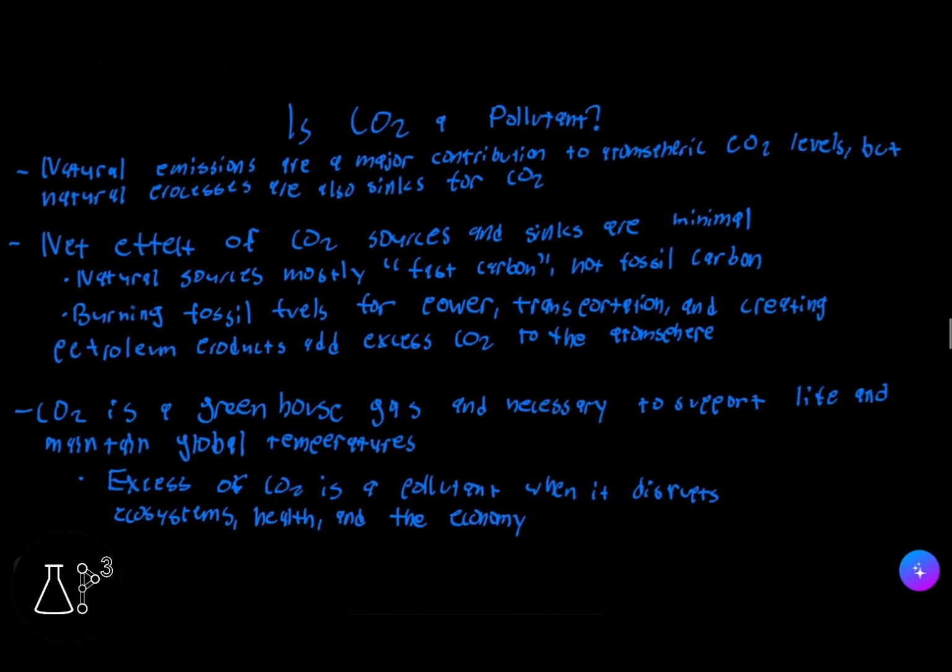Now, is CO2 a pollutant? Well, natural emissions are a major contribution to atmospheric CO2 levels, but natural processes are also sinks for CO2. For example, plants need the CO2 in order to do photosynthesis. Now, the net effect of CO2 sources and sinks is minimal. Natural sources are mostly fast carbon, not fossil carbon. Burning fossil fuels for power, transportation, and creating petroleum products adds excess CO2 into the atmosphere.